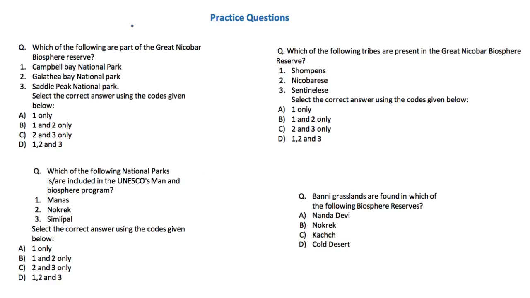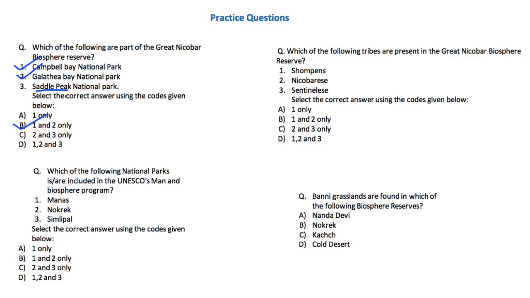Now, the first question reads, which of the following are part of the Great Nicobar Biosphere Reserve? So, as we have learned today, the Campbell Bay and the Galathea Bay National Park are part of the Great Nicobar Biosphere Reserve. So, the correct answer is B, that is 1 and 2 only. However, the Saddle Peak is located in the Andaman Islands and is not a part of the Great Nicobar Biosphere Reserve.